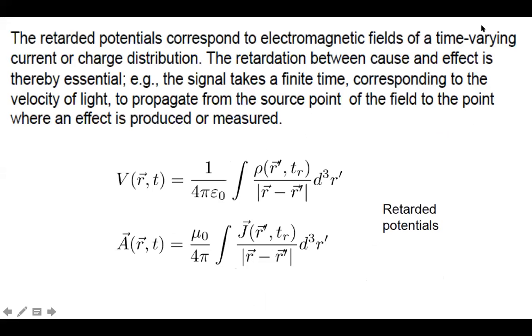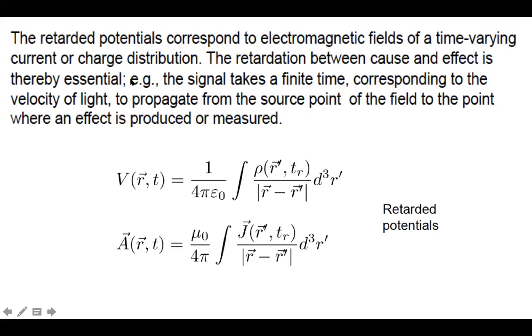The retarded potentials correspond to the electromagnetic fields of a time varying current or charge distribution. The retardation between cause and effect is thereby essential. What is the cause? The cause is the initial one, and the effect is the resultant, the final one, after some time.